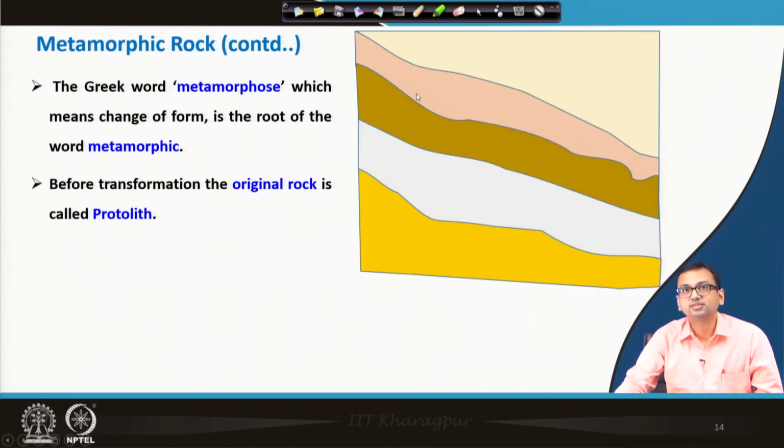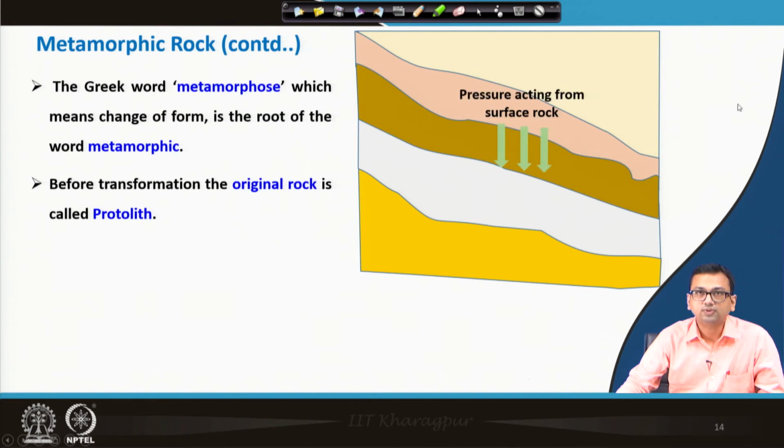The process is shown pictorially with a simple animation. You see these different layers of rock. Because of this huge rock mass, pressure will come. Also, if there is magma, heat will come from here.